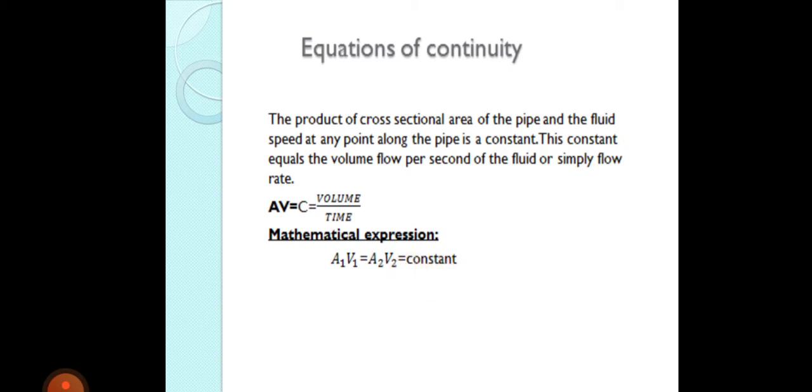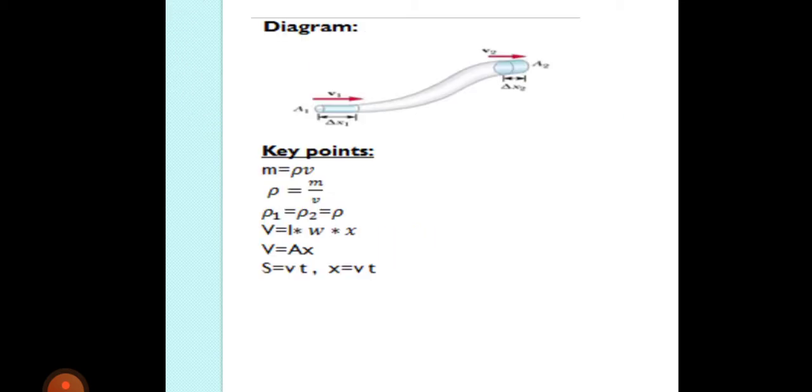Next we see the diagram of the equation of continuity. We are taking a pipe of different cross-sectional area. When the fluid is at point 1, it covers a distance delta x1 and moves with velocity v1, and its total area is A1. When it goes to point 2, its distance is delta x2, it moves with velocity v2, and its area is A2. Before going to derive the equation of continuity, we discuss some key points.